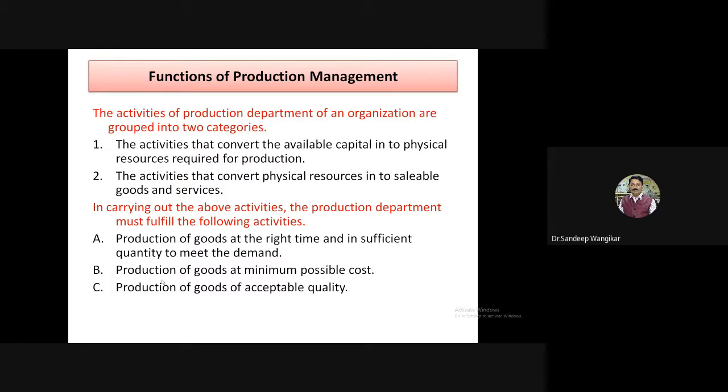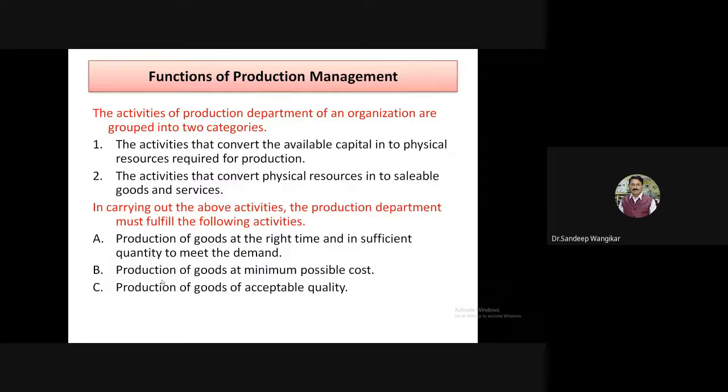If any bike or car approaches for servicing, the servicing will be done, and this is creation of service. So these are the two examples I have applied for this point: activities that convert the available capital into physical resources, and activities that convert the physical resources into saleable goods or services.